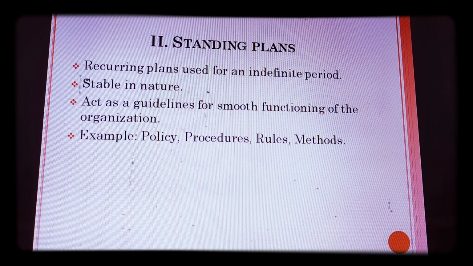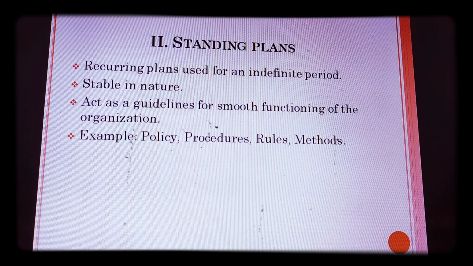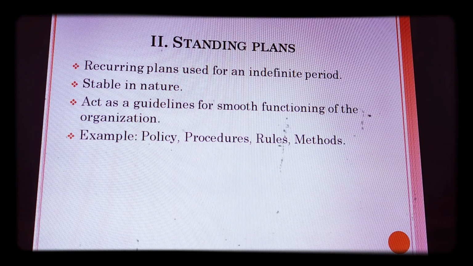That means if we see the examples of the plans, that is policies, procedures, rules, methods, etc. Apart from this, there are also two types of plans which are known as strategy and objectives. These cannot be classified as a single use or standing plan, but these are plans which are prepared by top management and serve as a guide for overall planning, whereas single use and standing plans are part of the operational planning process.